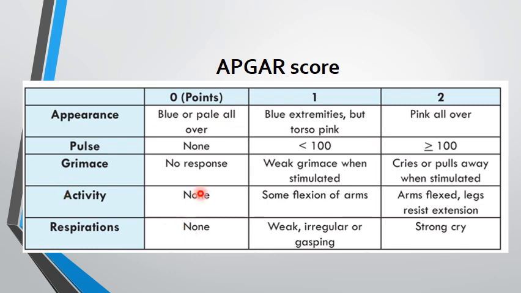If there is no activity and the baby is flaccid, the score given is 0. If there is some flexion of the arm, the score is 1. And if the arms have good flexion and the legs resist extension, the score given is 2. Similarly, if there is no breathing at all, the score is 0. If there is irregular breathing or gasping, which so often occurs in newborn babies, the score given is 1. And if there is a strong cry and the baby is breathing appropriately, the score given is 2.